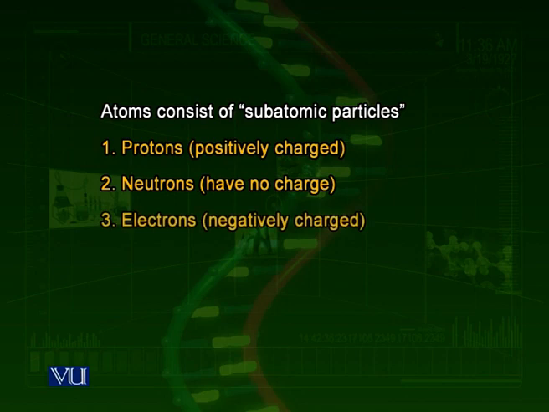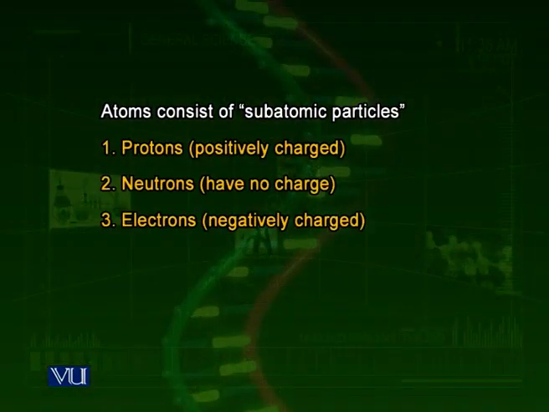And there is a third type of subatomic particle called electrons, which keep moving around in orbitals surrounding that nucleus all the time. So an atom has three types of subatomic particles: electrons, negatively charged and always moving; protons, positively charged, staying inside the nucleus; and neutrons, which also stay inside the nucleus.